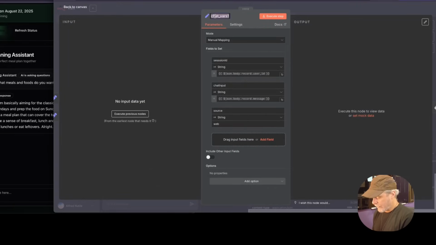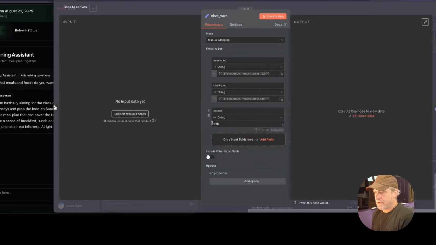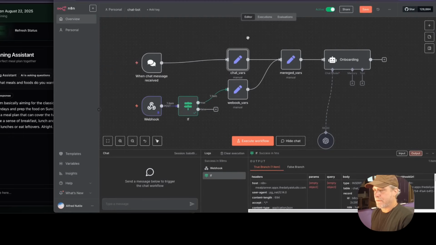So I call this merged vars, and the source of that will be this, and then the source of that will be this. And then the source of this will be source. And then make sure it's an expression. And this all will make sense shortly, okay? So now we have those vars and those vars. Now this guy's going to change because it's just chat. And we have our message. The message and everything might be different as well.